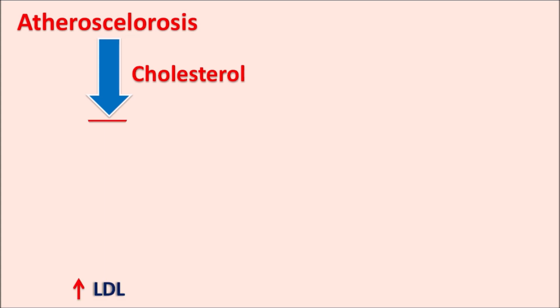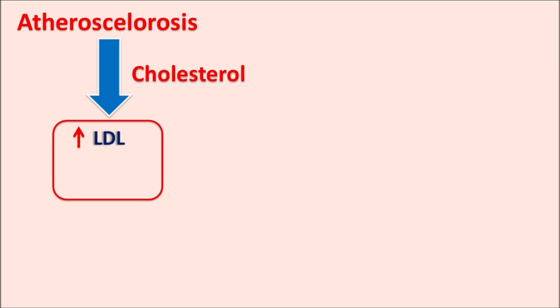And for the formation of atheroma, raised levels of cholesterol in the body is one of the important factors. But this cholesterol is of two types, LDL cholesterol and HDL cholesterol. LDL cholesterol is called bad cholesterol, which can promote atherogenesis, and HDL cholesterol can decrease atherogenesis. So atherosclerosis is increased by increased levels of LDL and decreased levels of HDL.